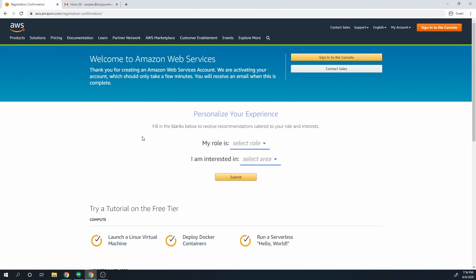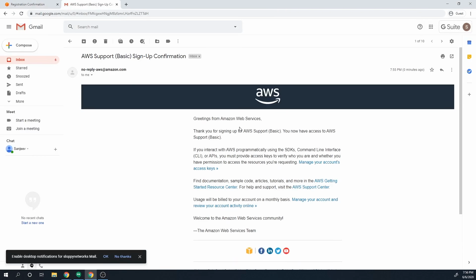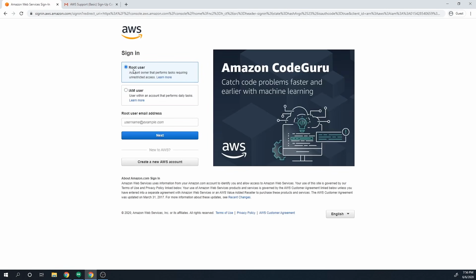Okay, and at that point, we should have an account set. You will receive an email, probably just asking for you to confirm that you created that account. So we'll just go to my email. I'm going to select this, and then there should be... Oh, nope, it doesn't look like we need to actually confirm anything. So it looks like we're done. At this point, we can just select this button right here and go and sign into the console. And so we're going to sign in as the root user at this point, because that's all that's been created. And so we'll just specify the email address that we signed in with.